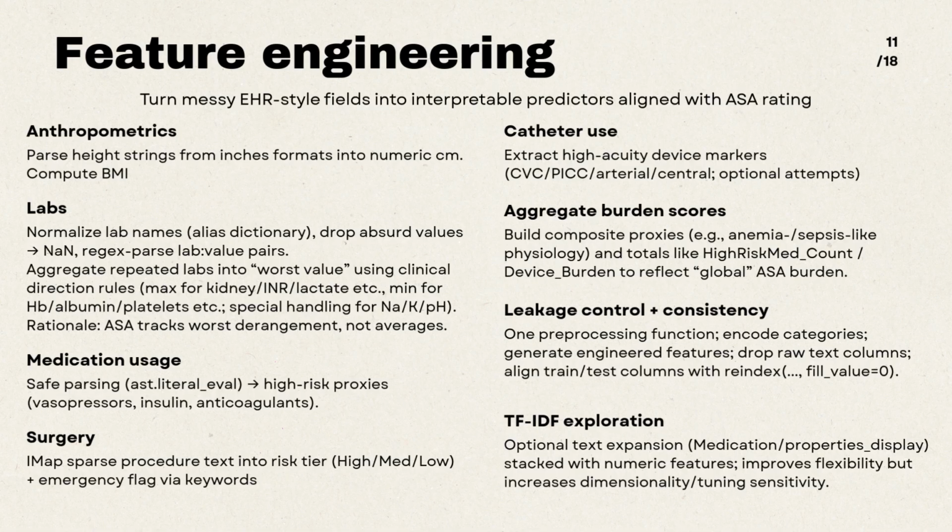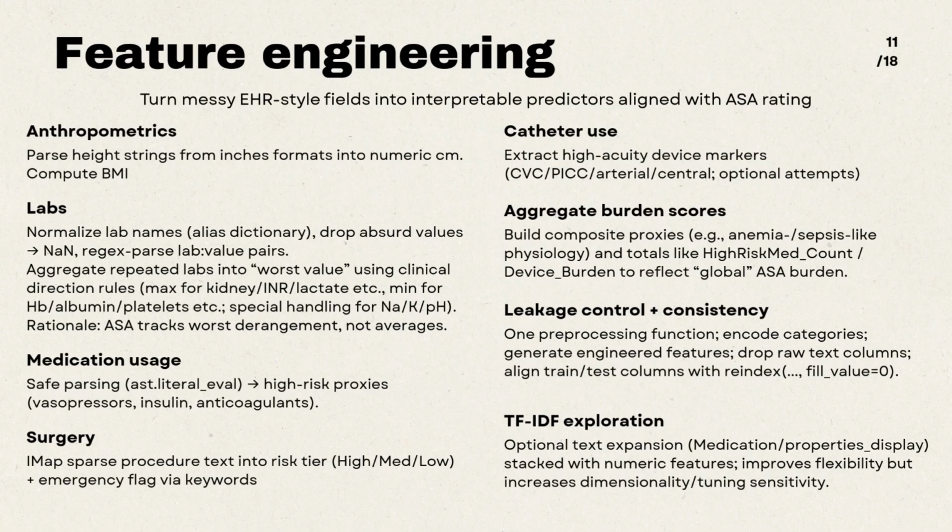I took the minimum for markers where low values indicate worse status, like hemoglobin, hematocrit, albumin, platelets, calcium. For sodium, potassium, and pH, I used a stabilizing heuristic, the value closest to normal, because both hypo and hyper states can be dangerous. Next, I reduced noise in surgery name.